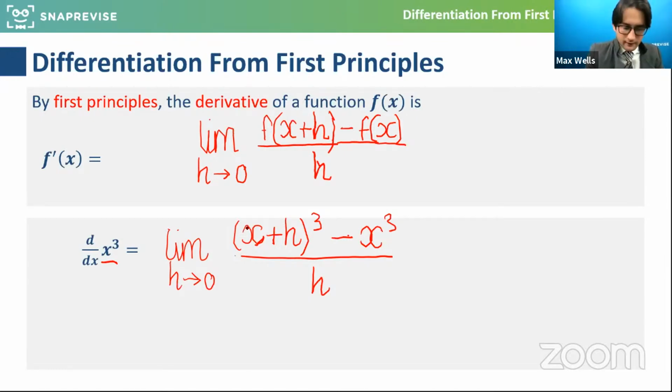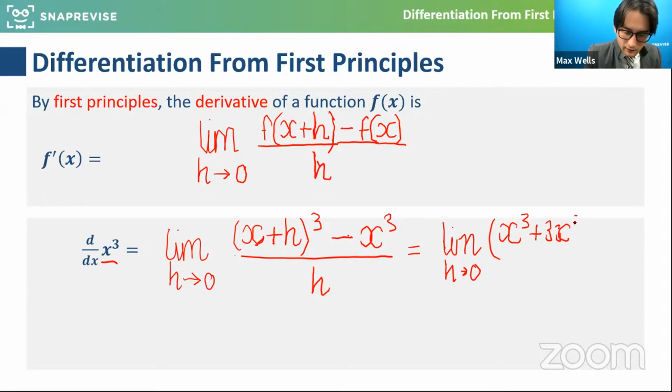I'll come out with the limit as h approaches 0 of x cubed, and if I do the binomial expansion, it's going to be quite a few bits: 3x squared h plus 3x h squared. Please do this yourself if you've seen this before. Let me try and neaten that up.